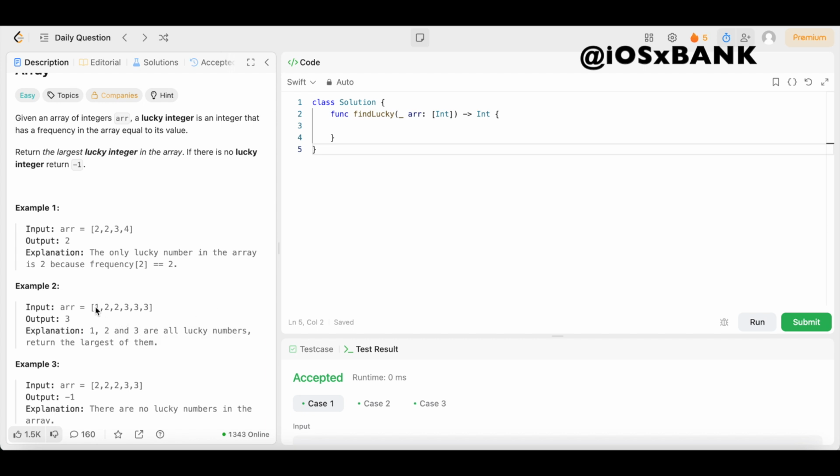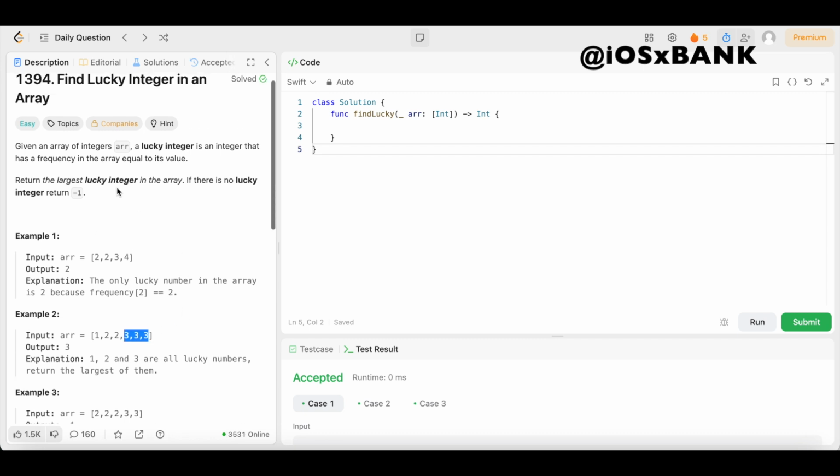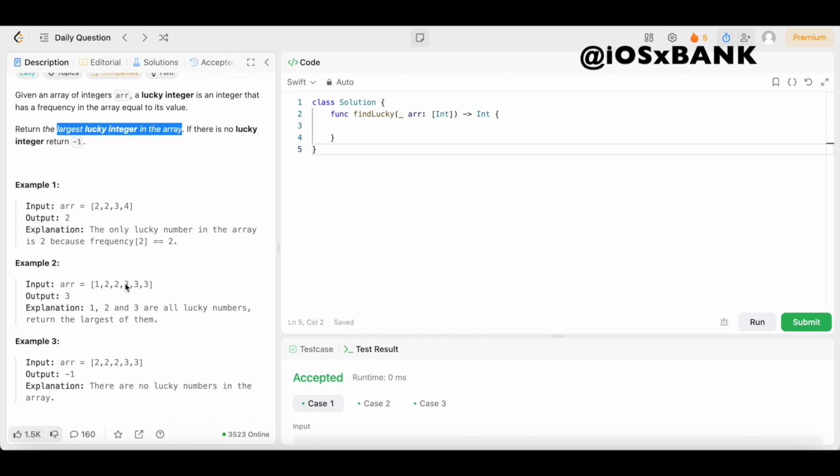So as you can see, 1 appears 1 time, so that makes it a lucky number. 2 appears 2 times, that makes it a lucky number. And 3 appears 3 times, so that makes it a lucky number. But we want to return the largest lucky number in the array. So in this case, the largest lucky number is 3 because it has 3 3s, and it's the largest element in the array. So our output is 3.